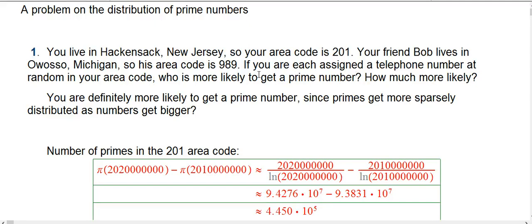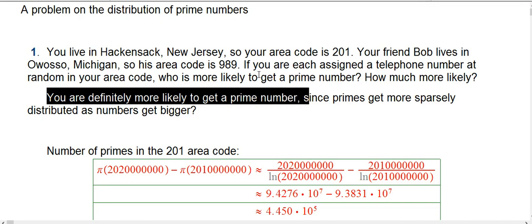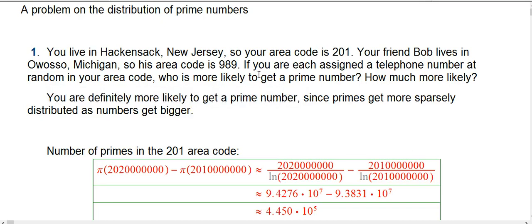Okay, so for that first question, you don't need to know much about prime numbers, and it's really good if you can remember this, even if you don't remember the details of the prime number theorem, that primes get sparser as you go. So you are definitely more likely to get a prime number, because primes get more sparsely distributed as the numbers get bigger. But how much more likely? Is it drastic? Are you a lot more likely to get a prime number, or is it a small difference?